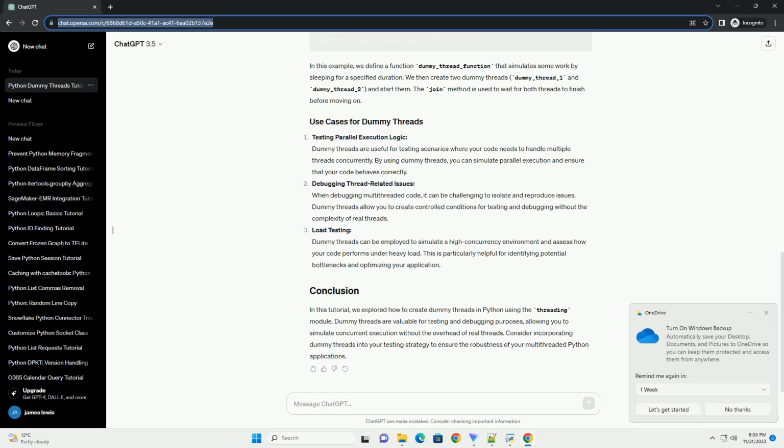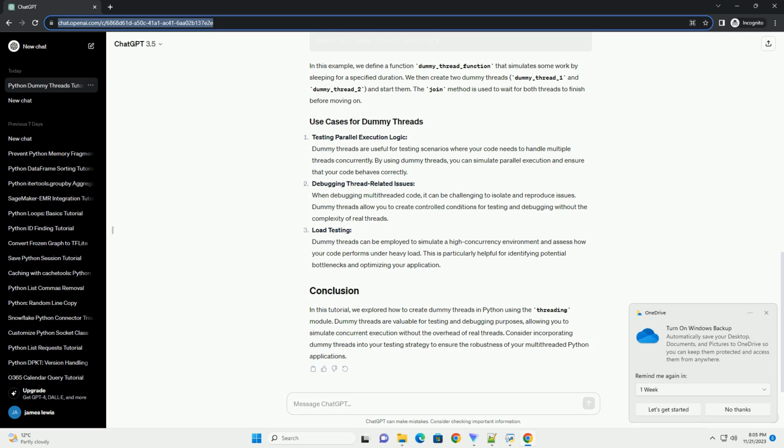Testing parallel execution logic. Dummy threads are useful for testing scenarios where your code needs to handle multiple threads concurrently. By using dummy threads, you can simulate parallel execution and ensure that your code behaves correctly. Debugging thread-related issues. When debugging multi-threaded code, it can be challenging to isolate and reproduce issues. Dummy threads allow you to create controlled conditions for testing and debugging without the complexity of real threads.